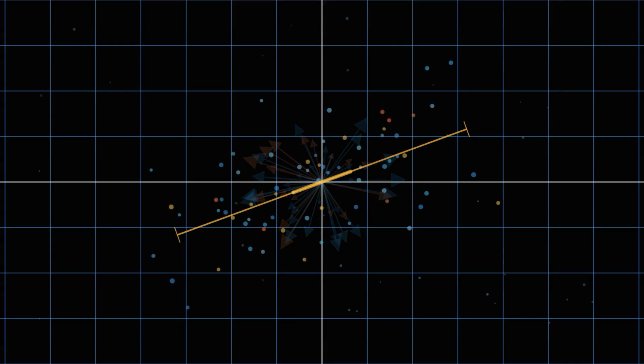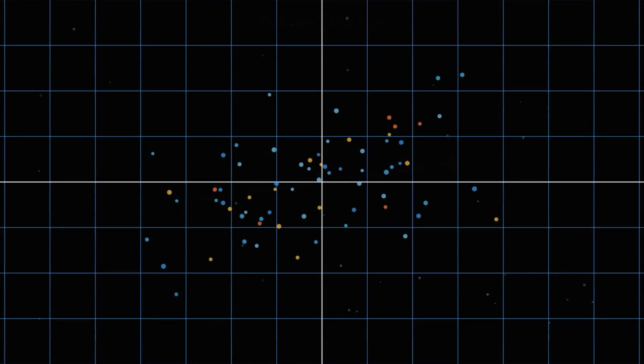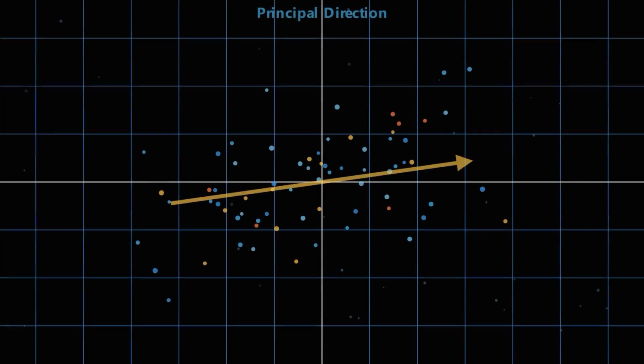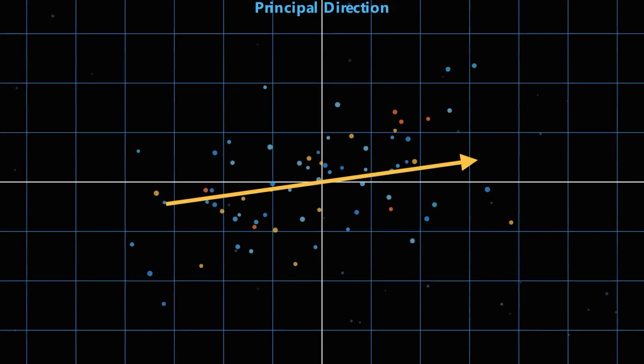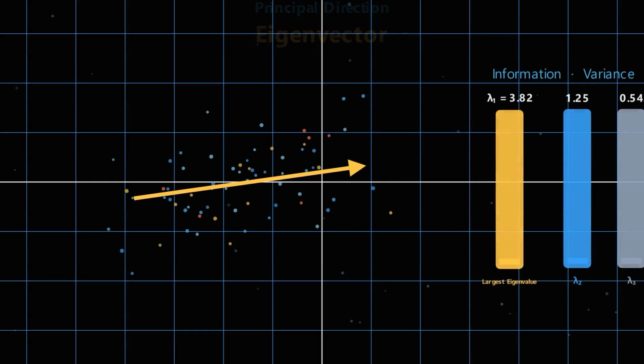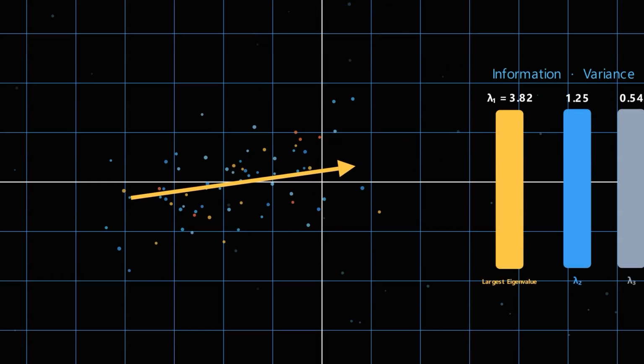This special direction is called an eigenvector. It represents the dominant semantic direction inside the embedding space. But finding the direction isn't enough. We also want to know how important that direction really is. The amount of information captured along that direction is measured by its eigenvalue.